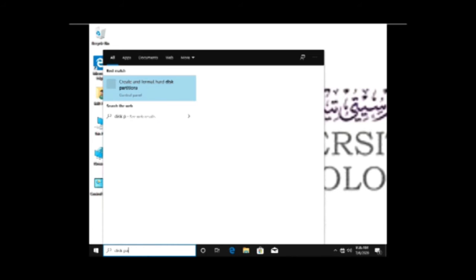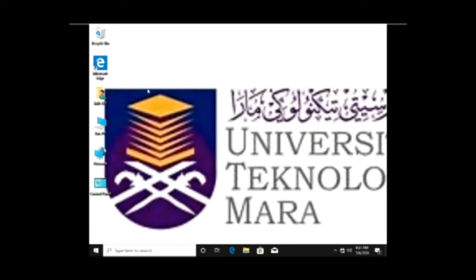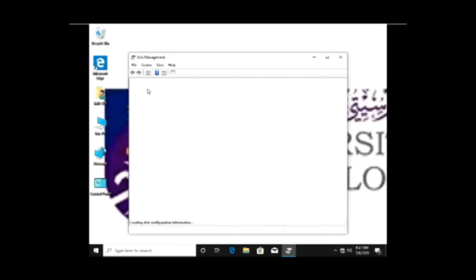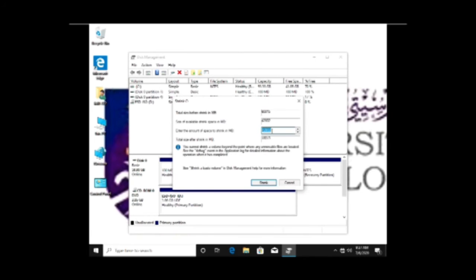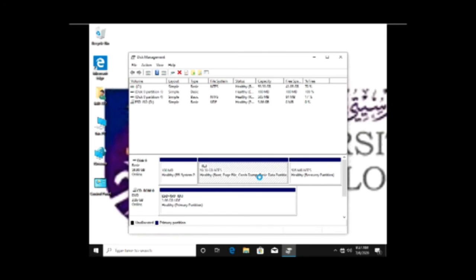After that, another step is to perform the partition. First we have to search and open disk management, right click on this and choose shrink volume, and I change to 2000 MB, which is 2 gig.